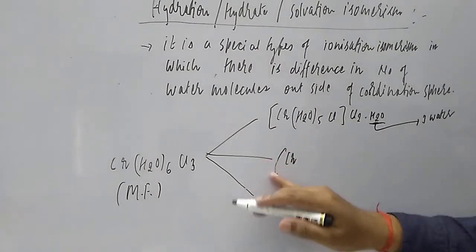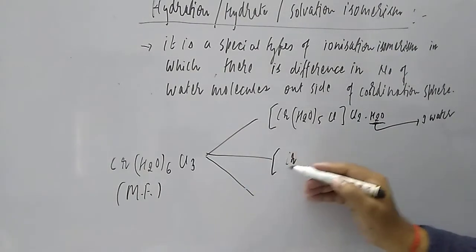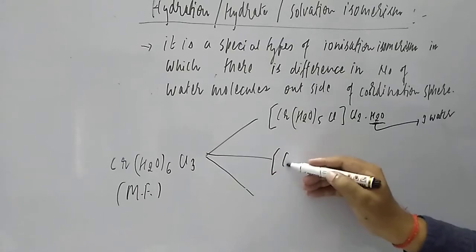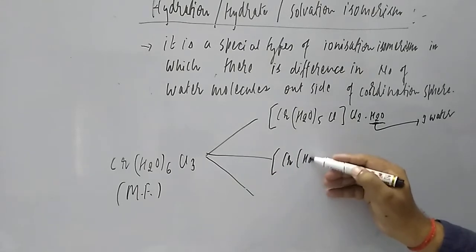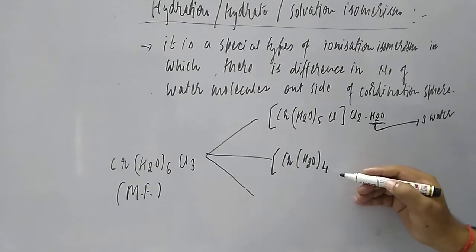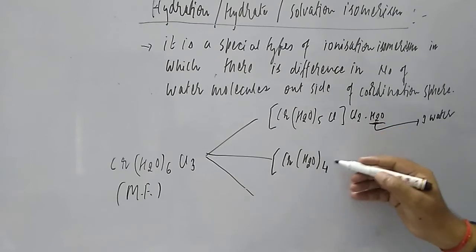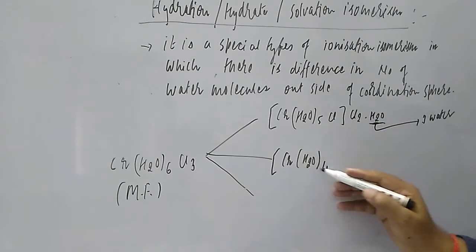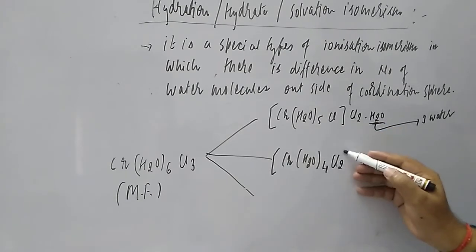Now let us check another example. Taking chromium again, if H2O is 4 times and the coordination number is 6, then 4 are already there, so Cl2 will be inside.